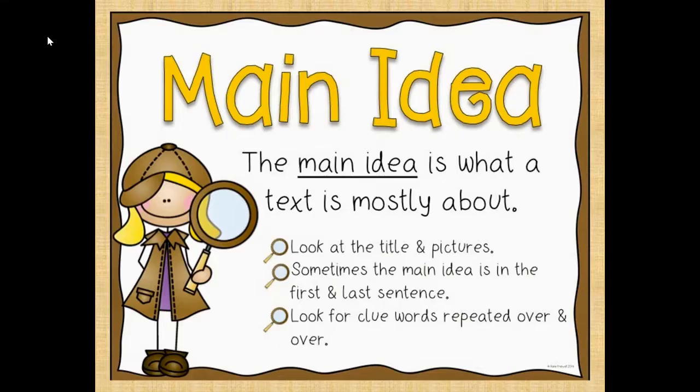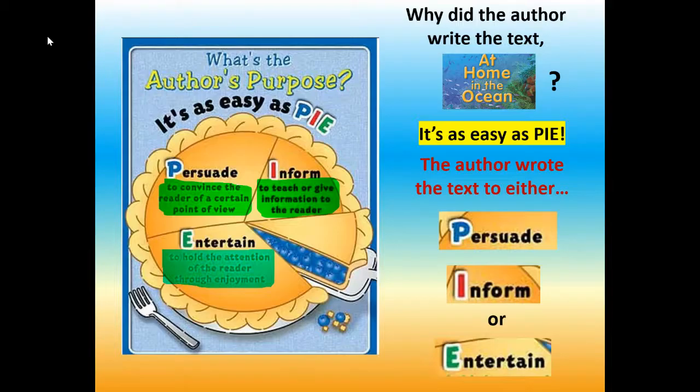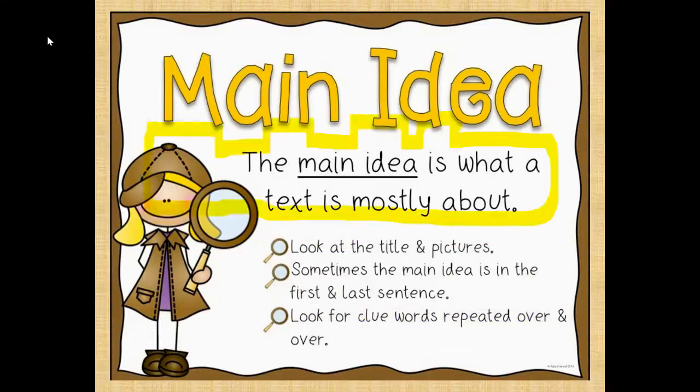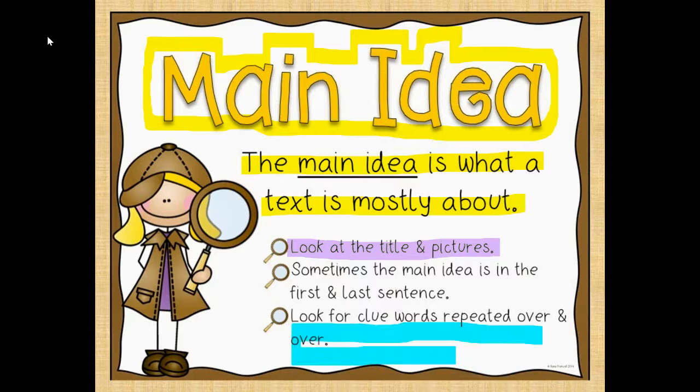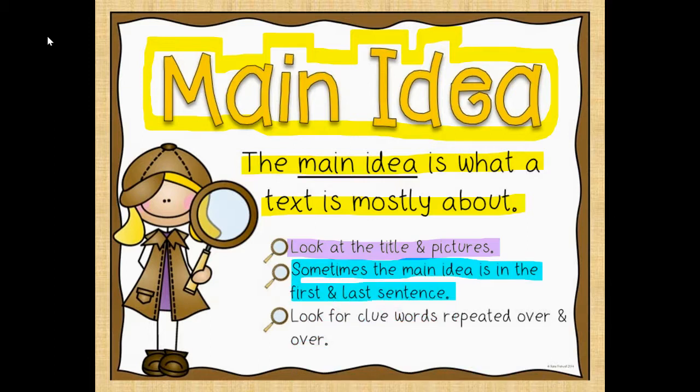So why did the author write the text At Home in the Ocean? Also, main idea. The main idea is what a text is mostly about. You look at the title and the pictures in the text. Sometimes the main idea is in the first and last sentence. And look for clue words repeated over and over.